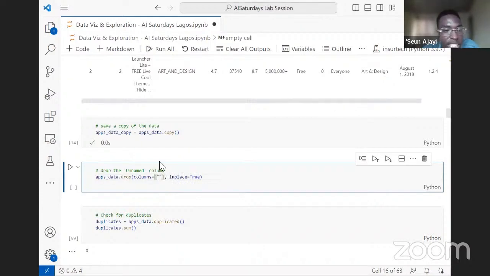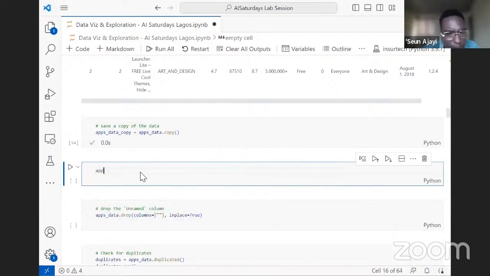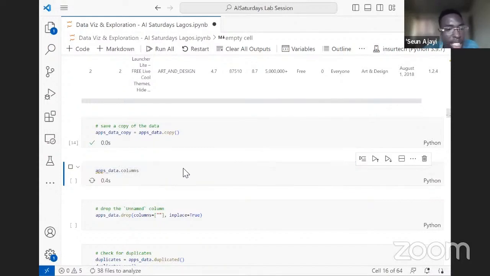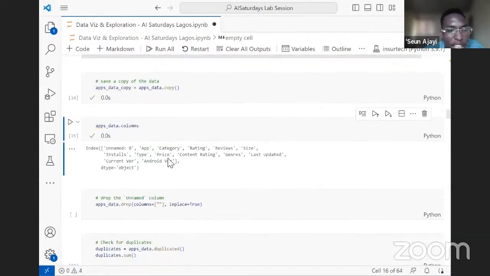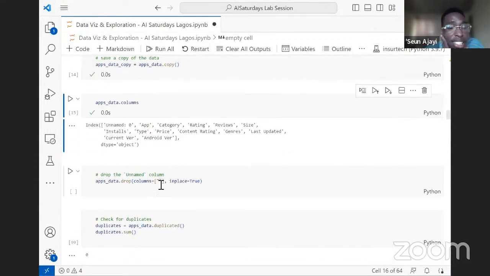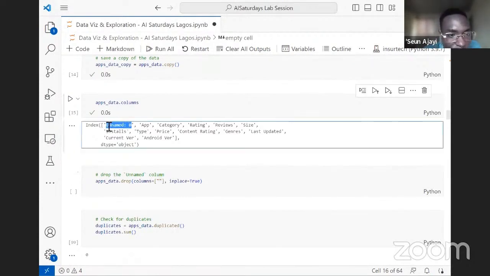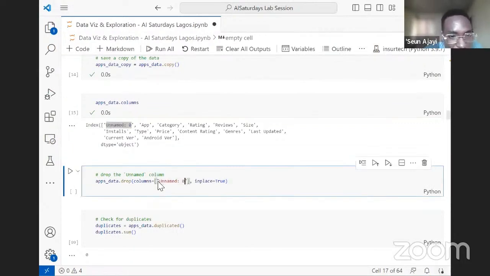What you need to do is pass the column name into the drop method. If we are not sure what the column names look like, we can just do a .columns to check. Okay, now we are aware that Python is case sensitive, so a good thing to do is copy the name exactly so that we are not passing in the wrong column name.